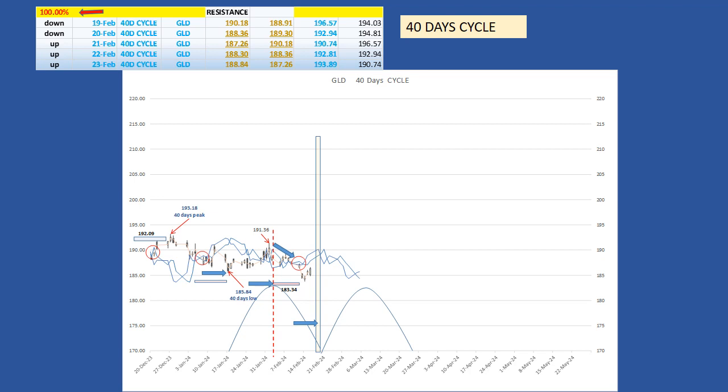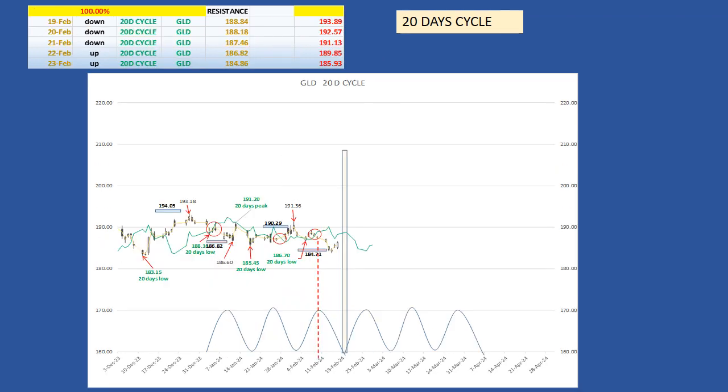Since we are only in February of 2024, the success rate is an accumulation from the year 2023 until now. With only 2 months of this new year, there are not enough trading signals to be significant. The 20-day cycle. The average length of the last 20-day cycle is 15 days, so the next 20-day cycle low is expected to form on February 20th.